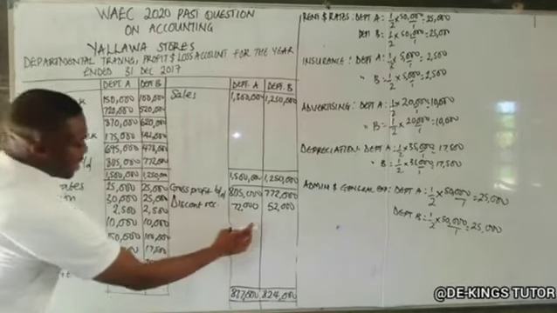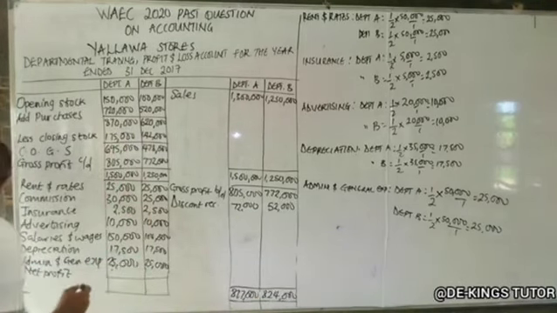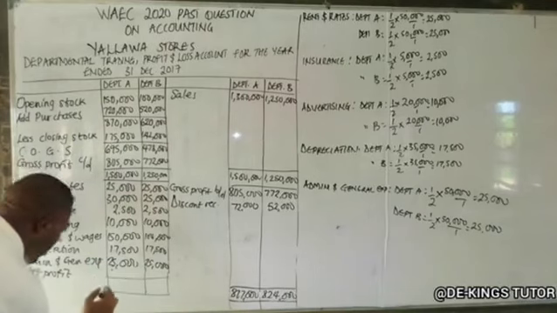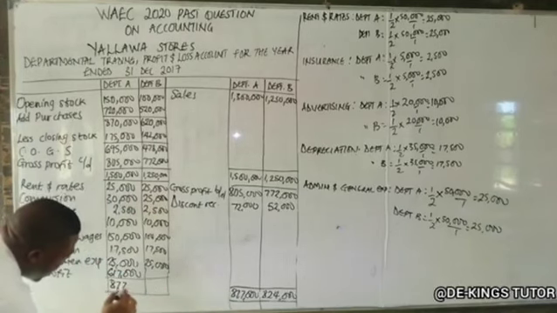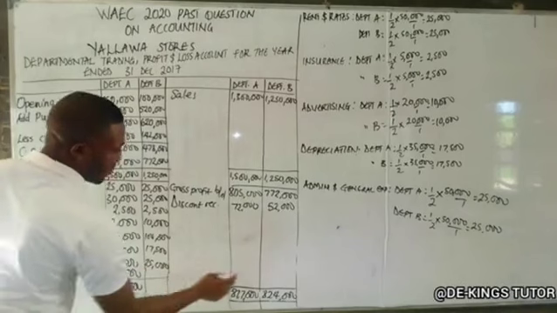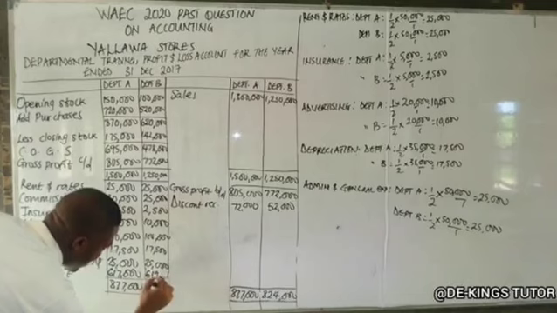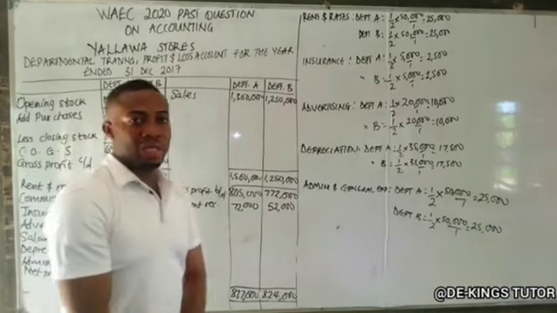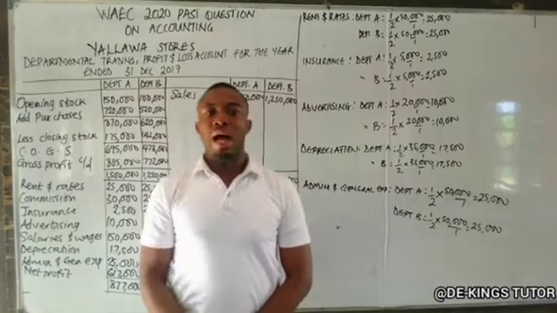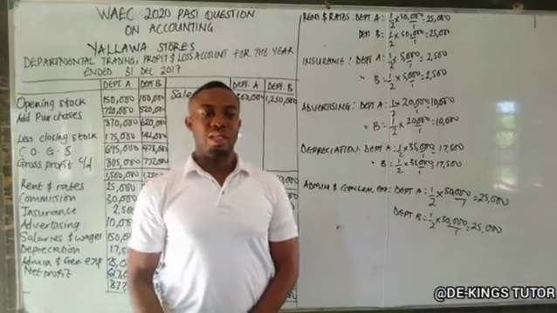So this department A column subtracts this expenditure. The balance we are having will be 617,000. So that when we add, it will give us 877,000. And also, department B column subtract the expenditure. Balance we're having is 619,000. So that when we add, we'll have 824,000. Okay? So that is our departmental trading profit or loss account. So check in the next video. Let's check the next question.